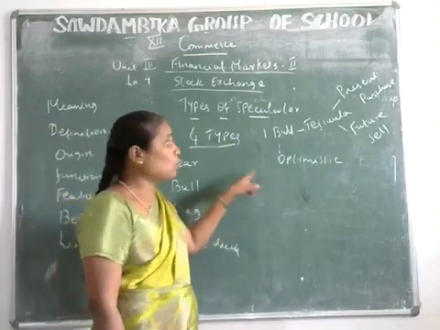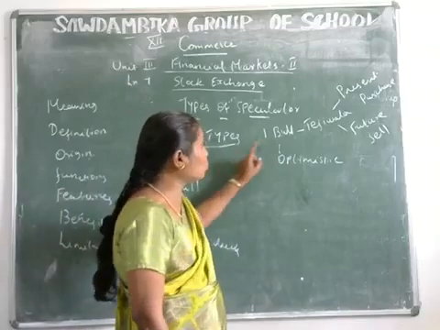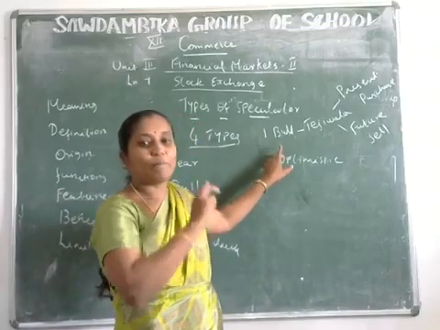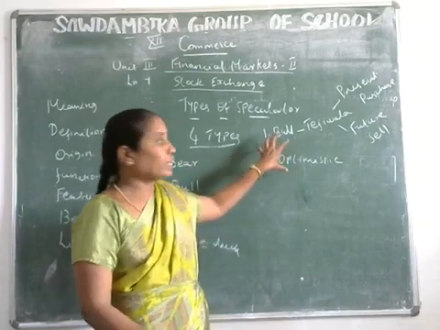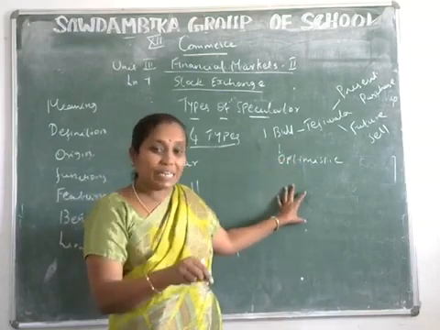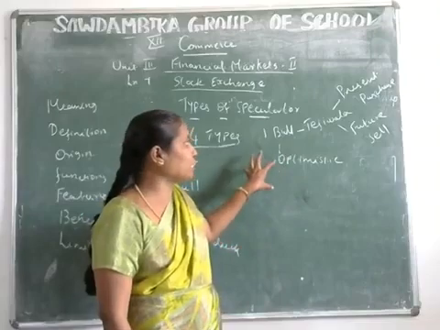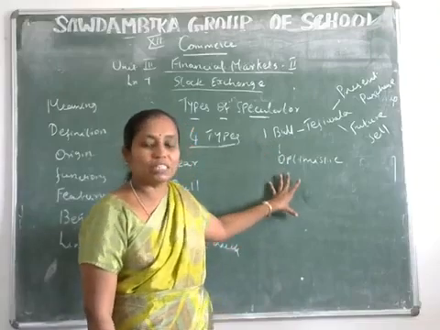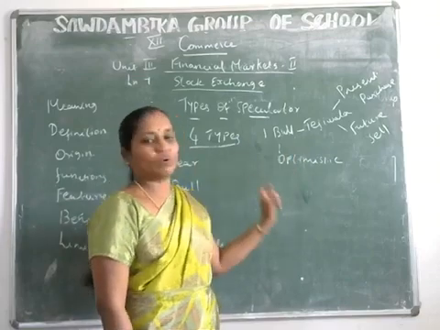So what is the activity of the bull? Bulls tend to throw their victims up in the air. This kind of speculator expects a rise in future, so presently purchases the securities with the intention to sell at higher prices in future. That person is called a bull operator.